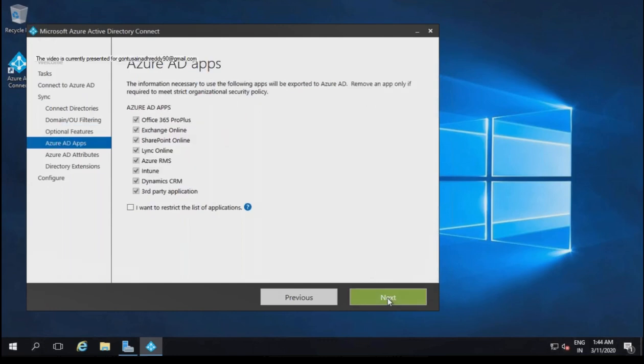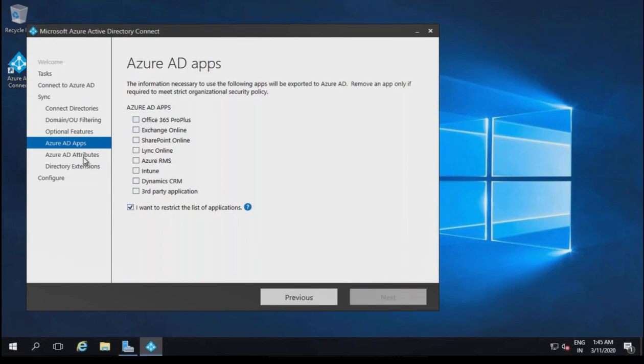So now there are some additional options asking which applications you want to sync with Azure AD. In your company they might be using SharePoint, Dynamics, different Microsoft applications. Then it is asking, do you want to sync all of them with Azure AD, or you can say that now I will have control. I am not interested in all of that, but I am interested in a third party application which I want to sync, or let us assume Office 365 to be synced with this. Okay, you can do this.